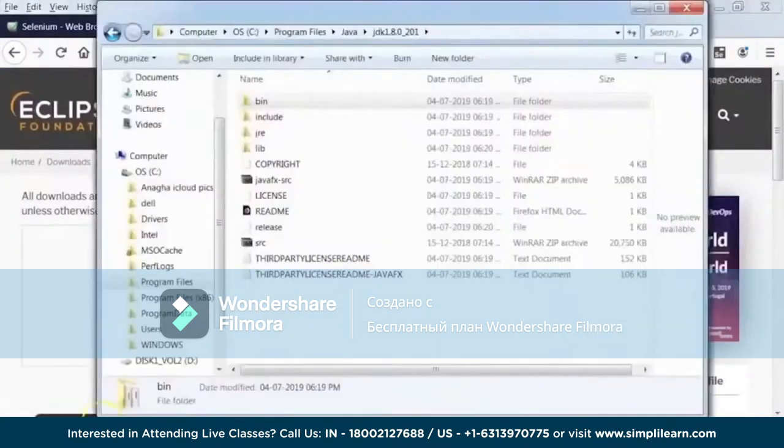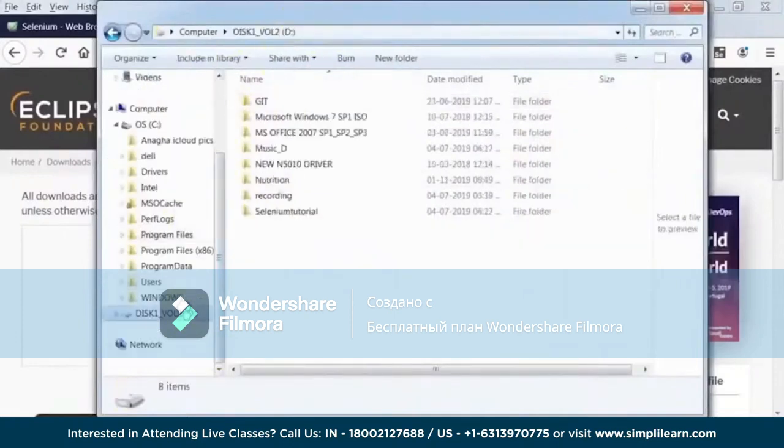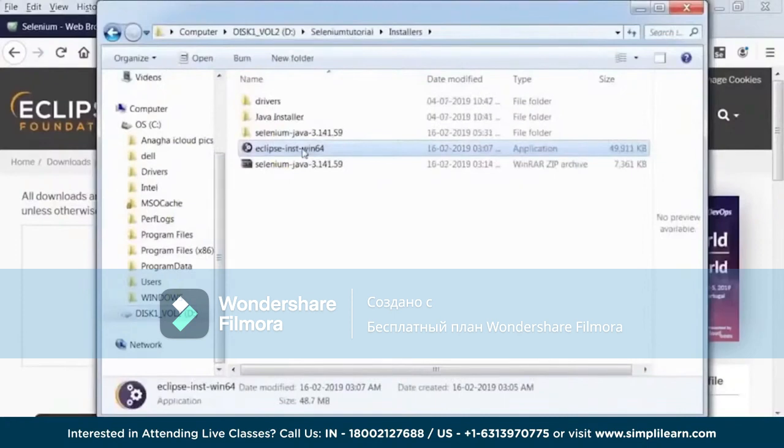So once you download, this is what it will look like. So let's go back to our directory of installers. So this is the installer for the Eclipse which I got. Now what's the next step I need to do? Just launch this installer and install Eclipse. So I'll just double click on this.